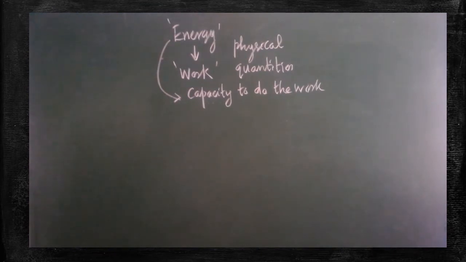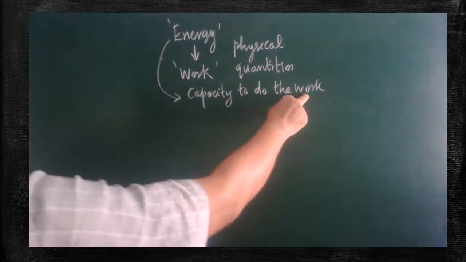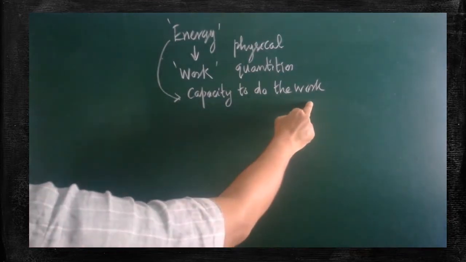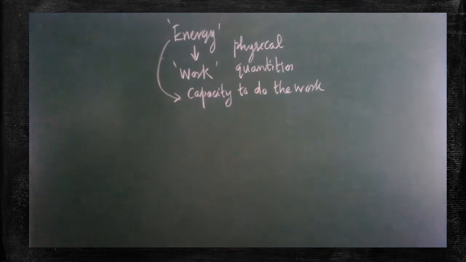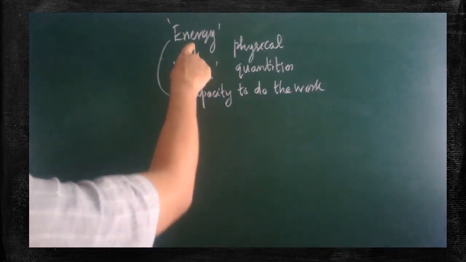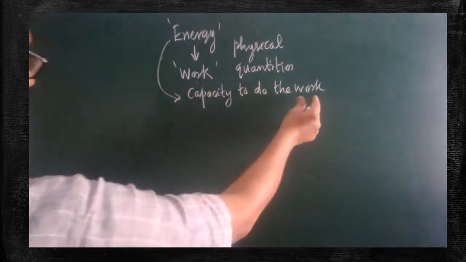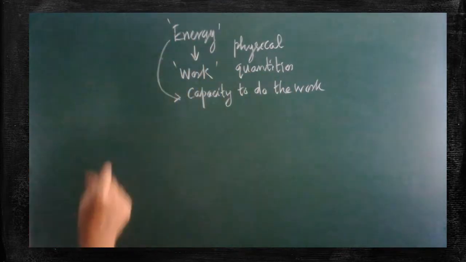So different devices are capable of doing some work. The capacity of the device to perform the work measures the energy. So energy and work are related terms. Are you clear? By measuring the work, we are able to measure the energy.